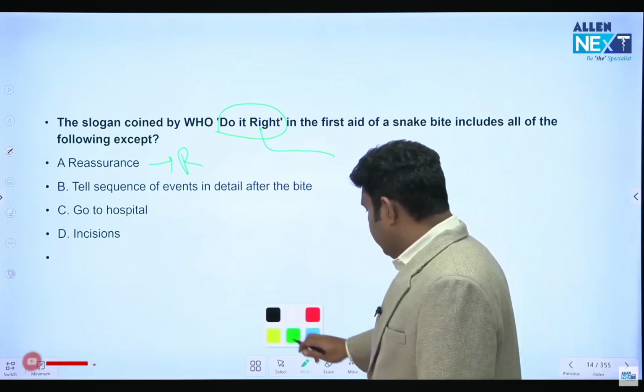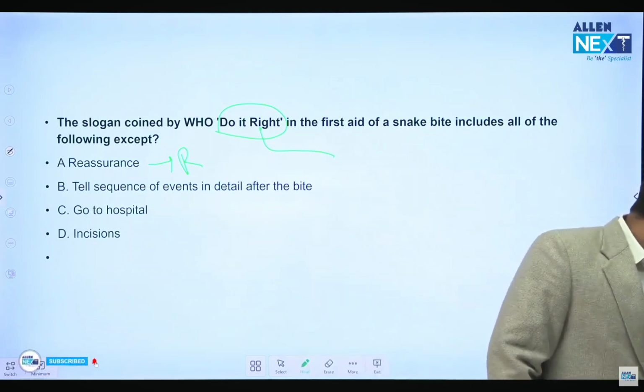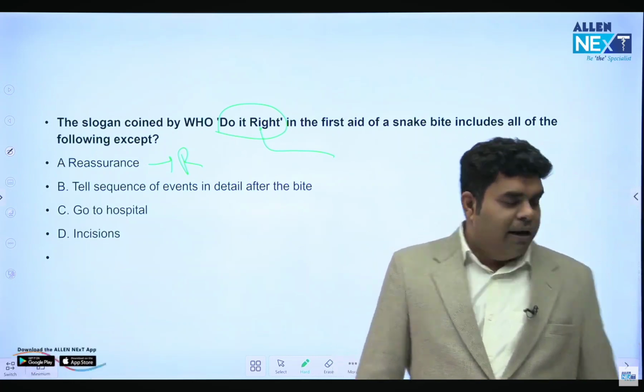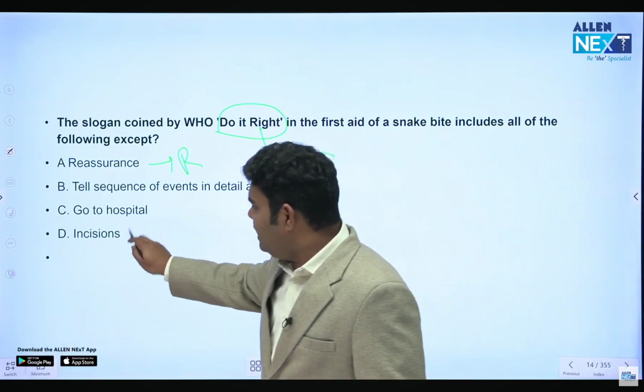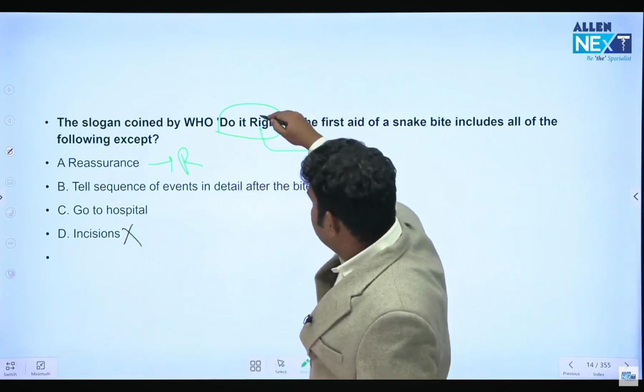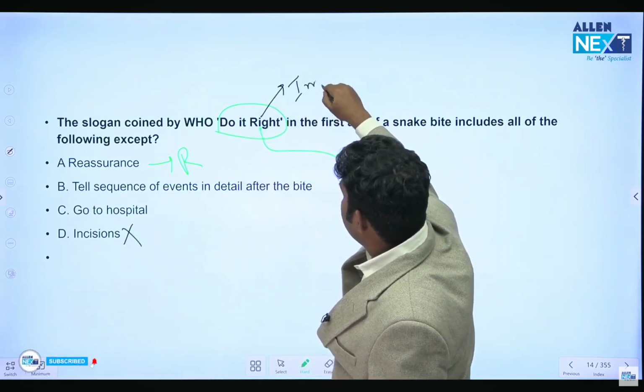Very good. Correct answer, my dear friend. Gokul, Kausal, Suman and Ria, all 3 of you are right. Incision is not done. So what is this I? I means immobilization.